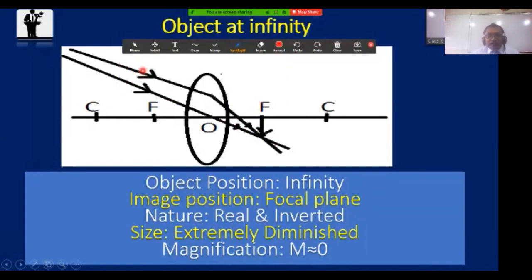One ray, that is the first ray. The first ray is parallel to the principal axis. Am I right? But the second ray is not parallel.